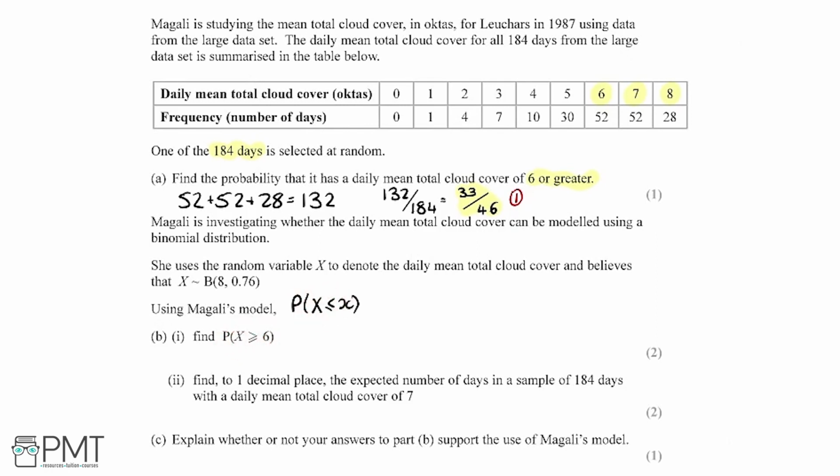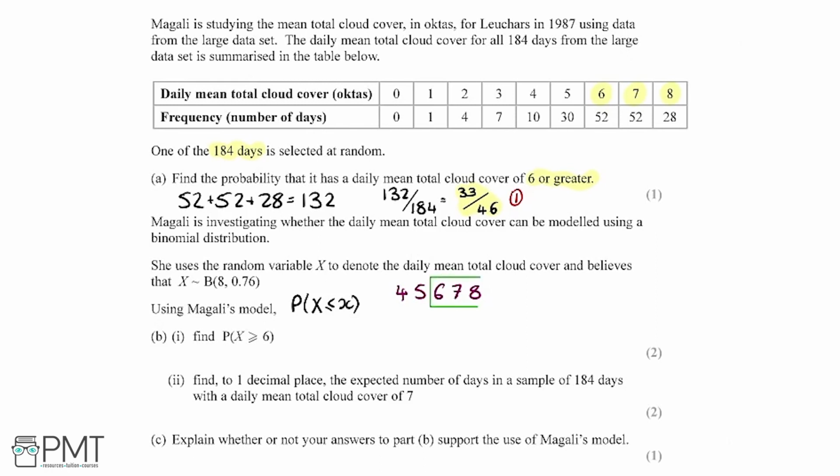So I'm going to write out some numbers to help demonstrate this. We're finding the probability of x is greater than or equal to 6. So I'm going to start with 6, and write some numbers greater than it: 6, 7, 8. And I'm going to go the other way as well: 5, 4. What we want to find is the probability that x is greater than or equal to 6.